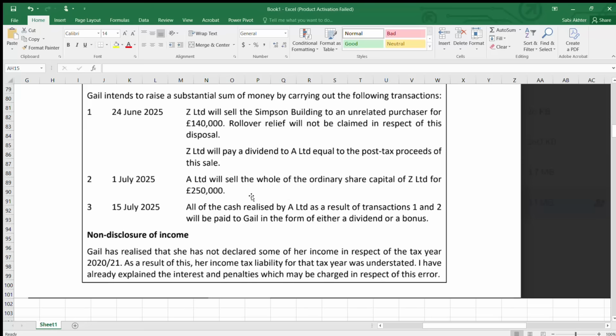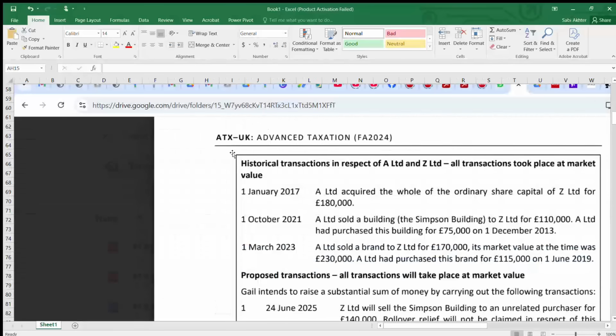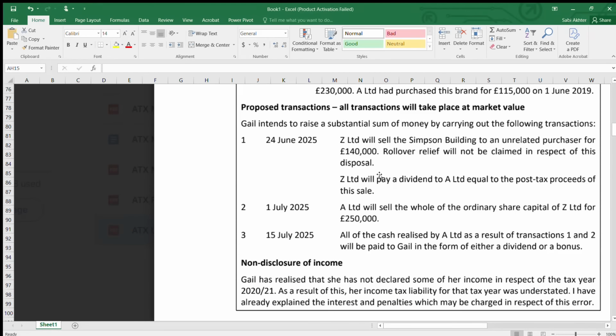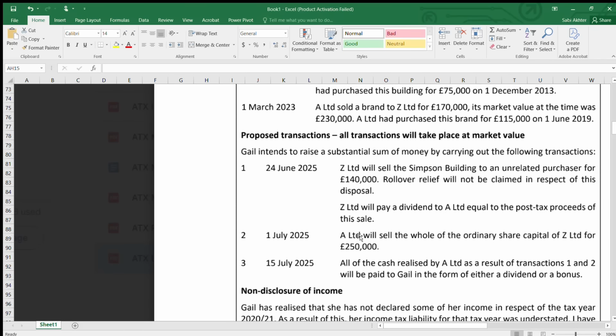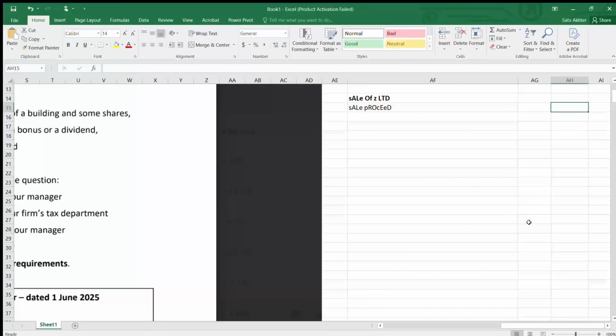They said it is 250,000 on 1st July 2025. And why did we find the dividend? Because in note 1 they have mentioned that in transaction 1, Z will pay the dividend to A equal to the post-tax proceed of the building sale. That's why we had to find the dividend.